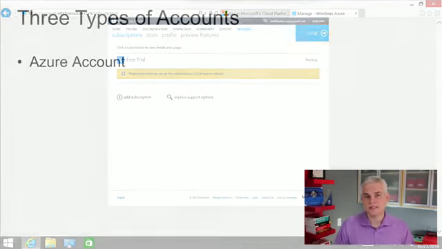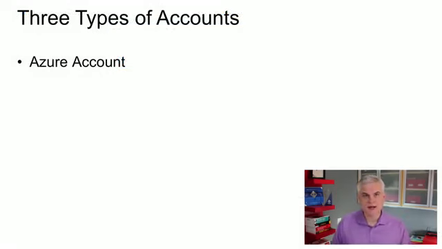There are actually 3 different types of accounts that we're talking about whenever we're setting up Azure. And it's easy to get these terms confused, at least at first. So first of all, you have an Azure account. This is kind of the umbrella for everything that you're going to do inside of Azure.